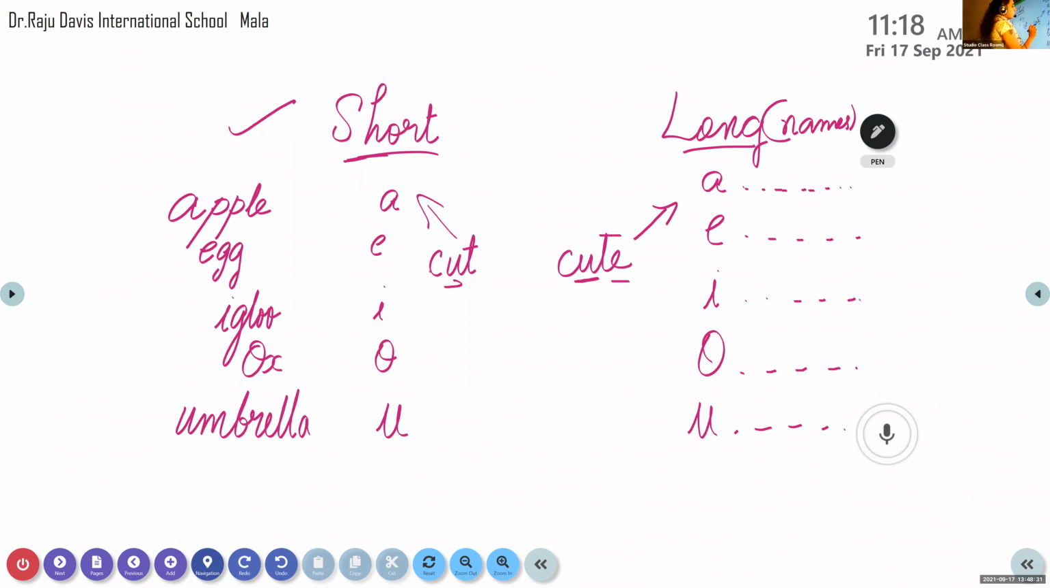If there are two vowels here, which vowel is long? The first vowel is always long. And the second vowel is silent. Okay, did you understand?